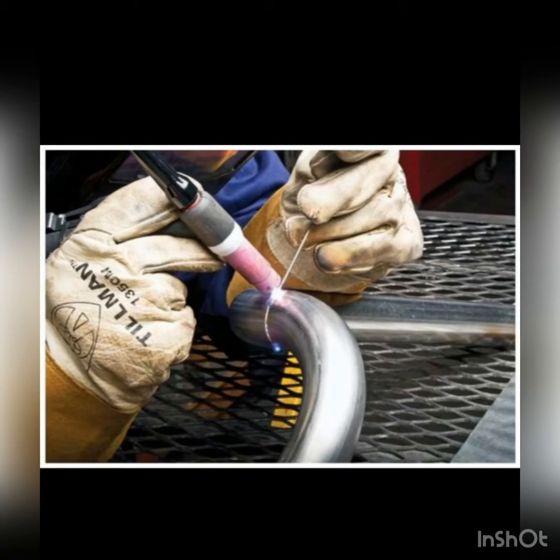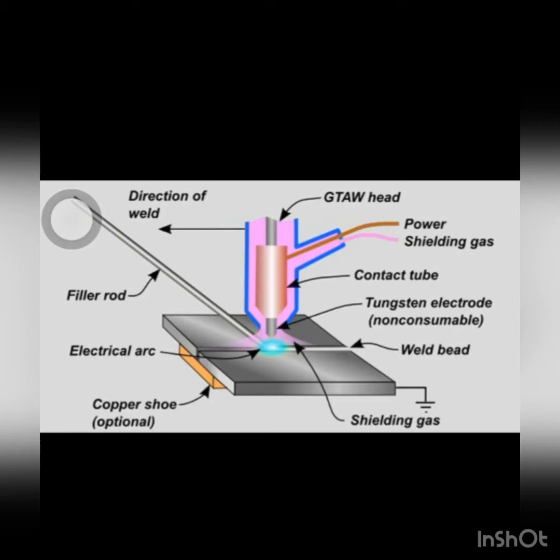Next, this is gas tungsten arc welding, or we call GTAW. In this welding process, electric current is supplied through the welding machine. Tungsten electrodes are used and act as a place to create an arc. The filler rod is an additive on the weld area. Argon gas is used to protect the weld during the welding process. Like this is GTAW welding.